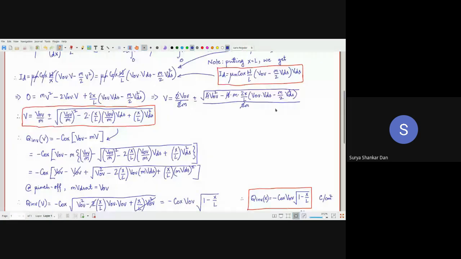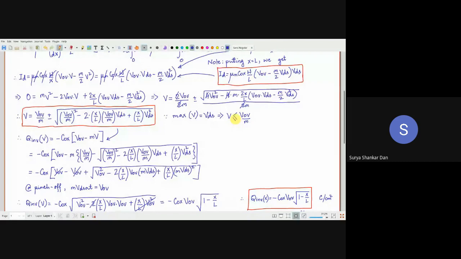So since the maximum of V is equal to VDS, this implies that V is always less than or equal to VOV by m.